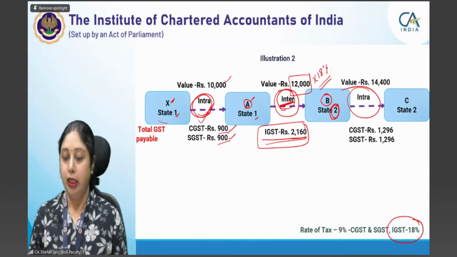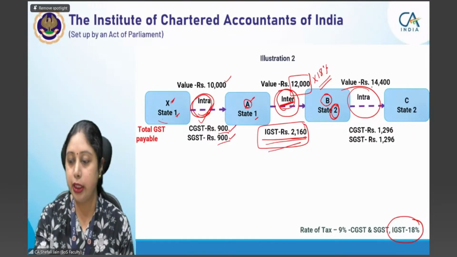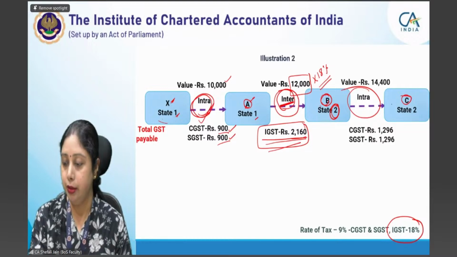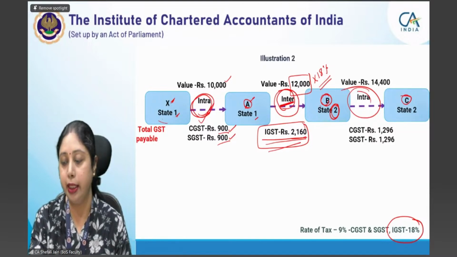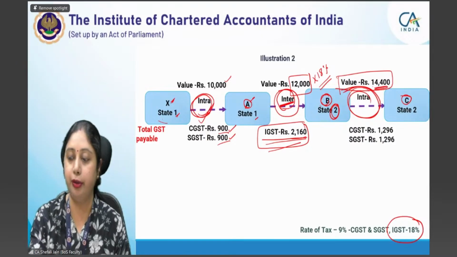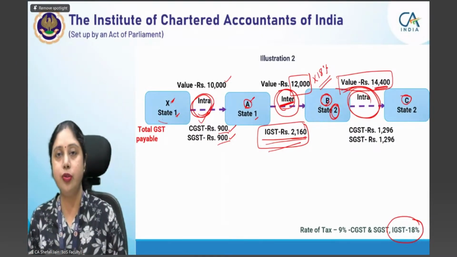Okay. Now, so this is the second transaction. Now there is the third transaction. Third transaction is from B to C. In B2C transaction, again it is an intrastate transaction and value now has become 14,400 rupees because at each stage some value addition will be there. So value has now increased to 14,400.